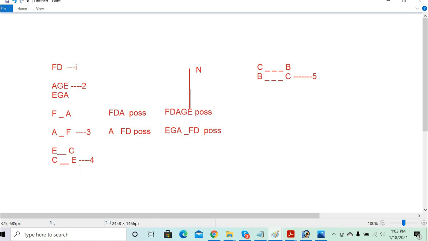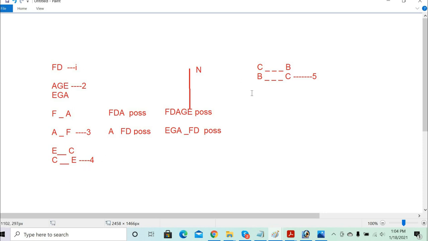So now I think we should be able to get it. Between E and C, two people, we can get it. So C can come after EGA, then FD, and between B and C you have three more people. I think we got it now.